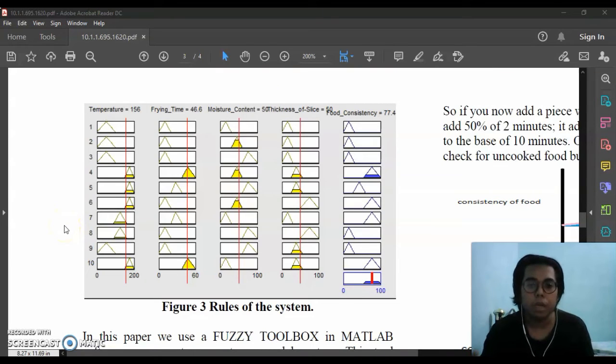After we set the rules of this fuzzy system, we can see that the temperature is 156, the frying time is 46.6, moisture content is 50, thickness of slice is 50, then the food consistency is 77.4.